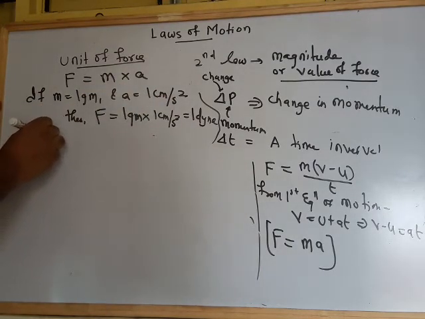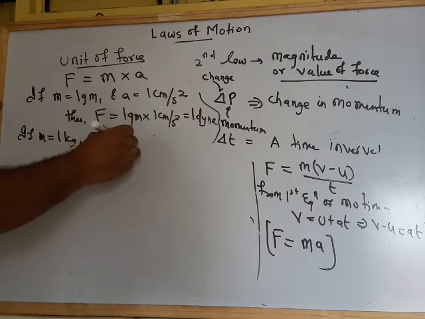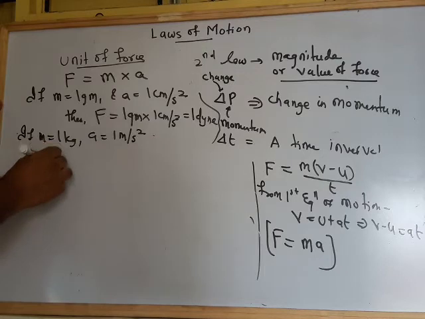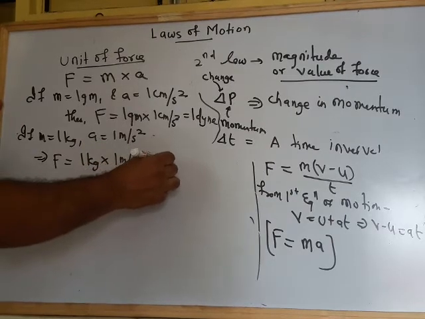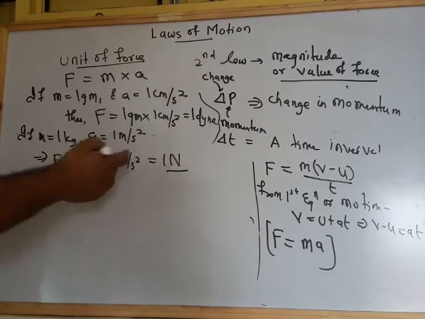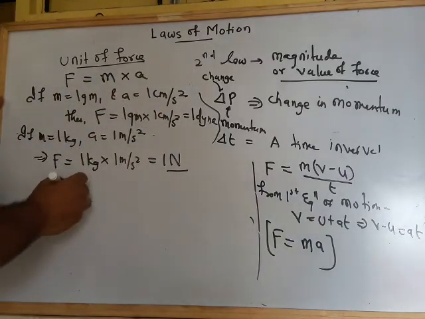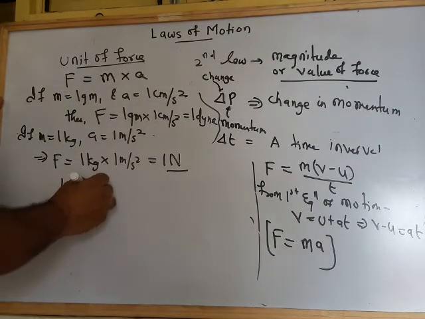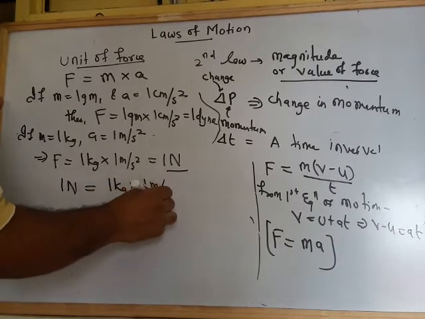And if M is equal to 1 kg and A is equal to 1 meter per second square, then the force is equal to 1 kg into 1 meter per second square, that is equal to 1 Newton. Now if you want to say how many Newton is equal to how many dynes, so you can say here that 1 Newton is equal to 1 kg into 1 meter per second square.